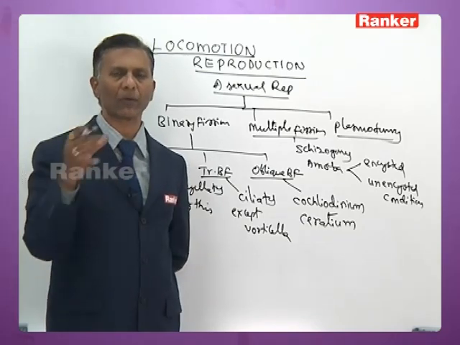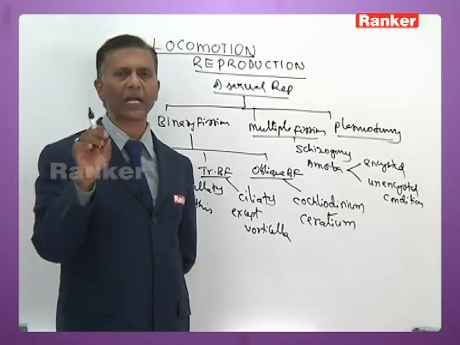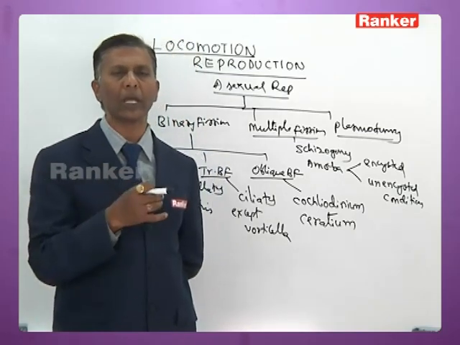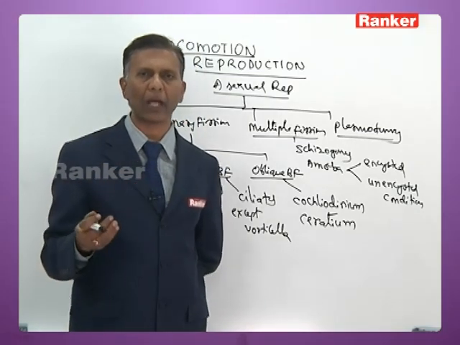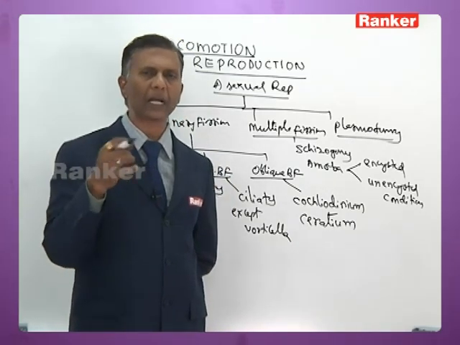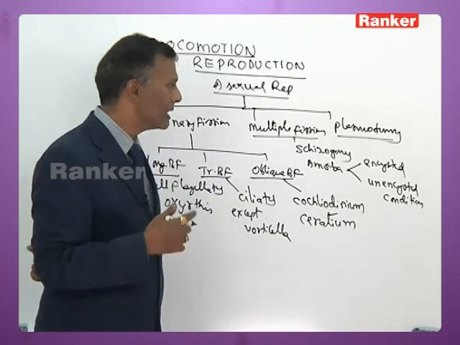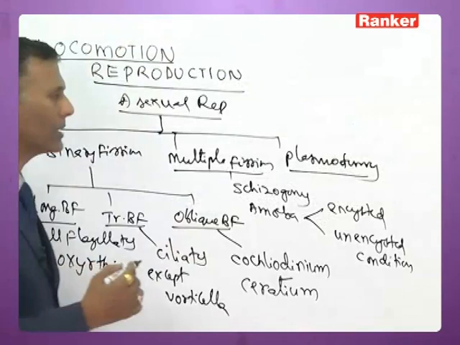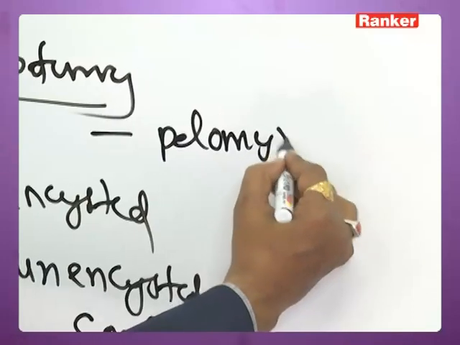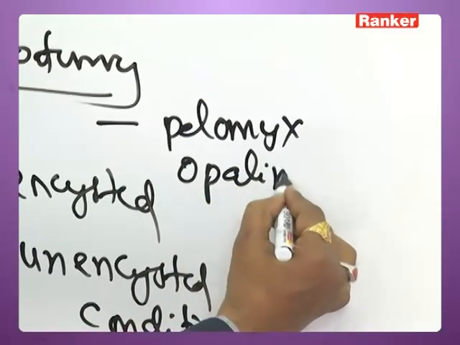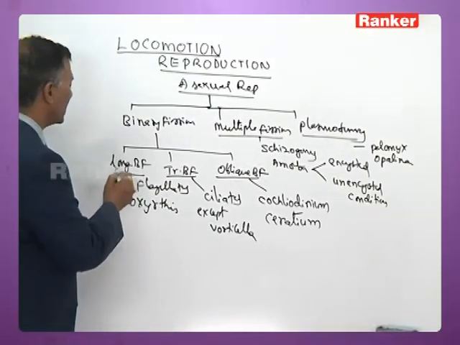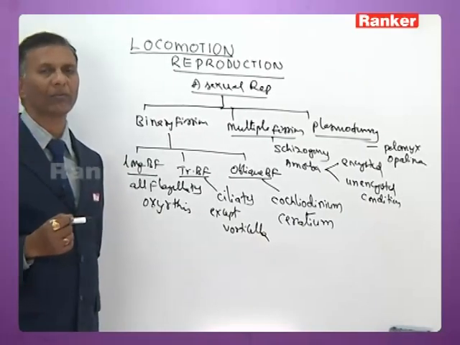After the division of cytoplasm to form several young ones, each nucleus migrates into a tiny young one. Later on it divides. Initially, only cytoplasm divides to form several tiny young ones. Each nucleus migrates into a tiny young one and in turn multiplies to form several nuclei. This usually takes place in multinucleated protozoans like Pelomyxa and Opalina.